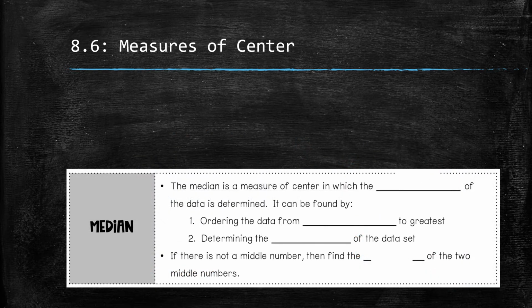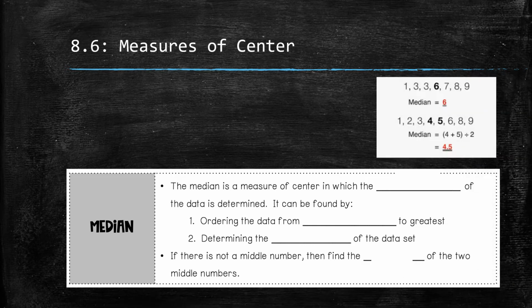Median is another way to describe the measures of center, and the median is the middle number of that data. It can be found by first taking your data and ordering it from least to greatest, and then you determine which number is in the middle. When you have an odd number of data points, you can easily figure out by looking at it which one is that center number.